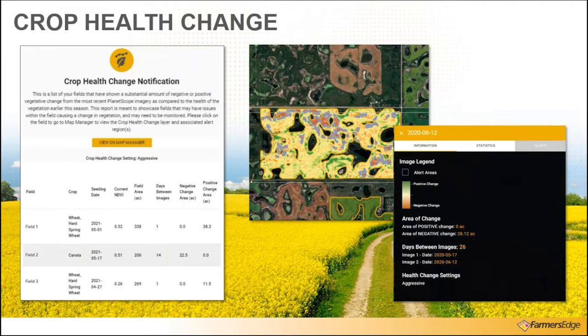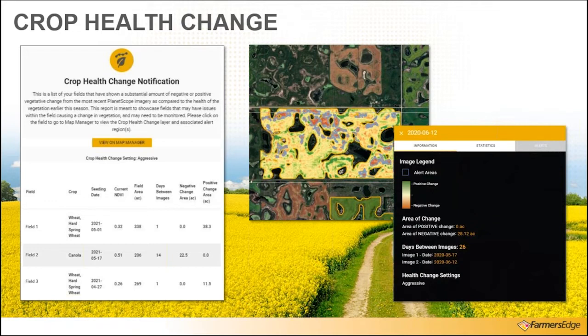First, we have the crop health change map. On the left, we have the email that was sent indicating 3 fields that had a crop health change. The first one showing 38 acres of positive change, meaning there was 38 acres that was progressing faster than the field average. Because the timing of this is earlier in the year, usually the positive change that is indicated is due to something like weeds growing faster than the field average.